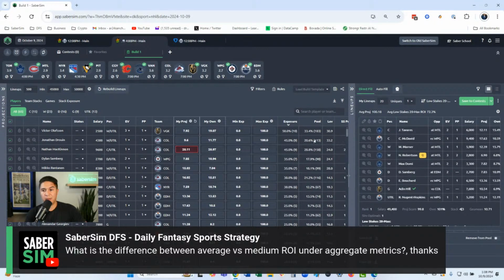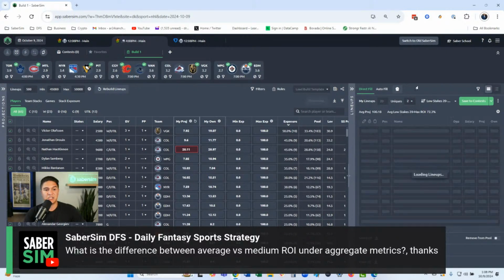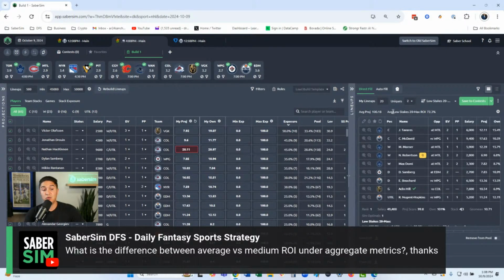I just want to make sure I'm being very, very conscious of exposures and leverages. So now I'm going to start increasing my mini uniques, right? I'm going to go from mini unique of 1 to 2. I'm noting my projection and ROI. So 72% ROI, 100.1 average projection. Mini unique of 2, no changes, right?